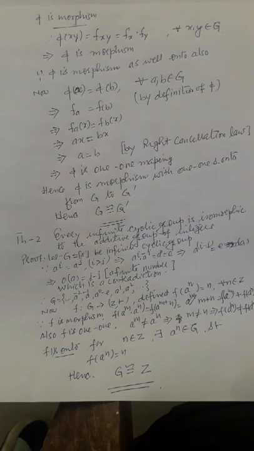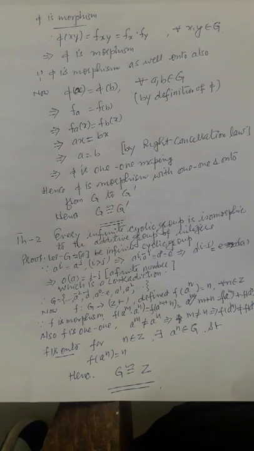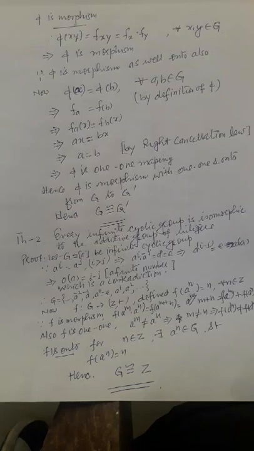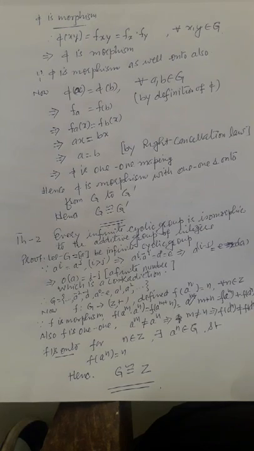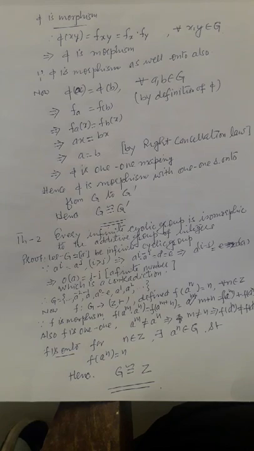Now we define a function f from G to (Z, +) defined by f of a^n equal to n for all n belonging to Z. f is a morphism because f of a^m times a^n, using the index rule, is f of a^(m+n), which by definition of the function is m plus n.